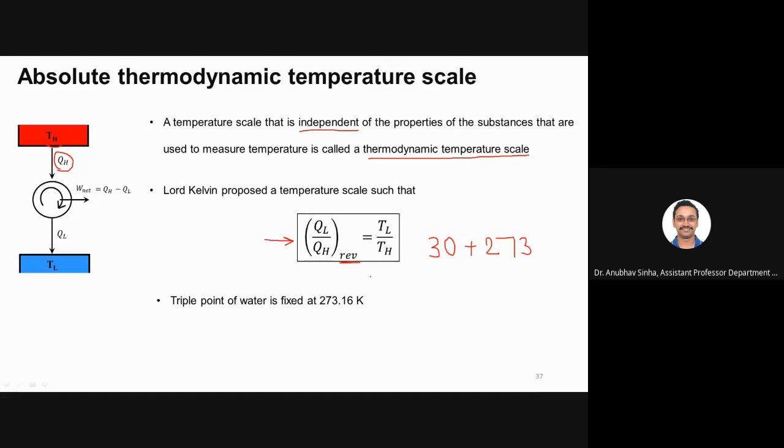A lot of students make that mistake, so I want you to be careful about that. Whenever the temperature is given in Celsius, just add 273, get the Kelvin value and use that. Otherwise, it will be wrong. Other scales are not proportional like this.